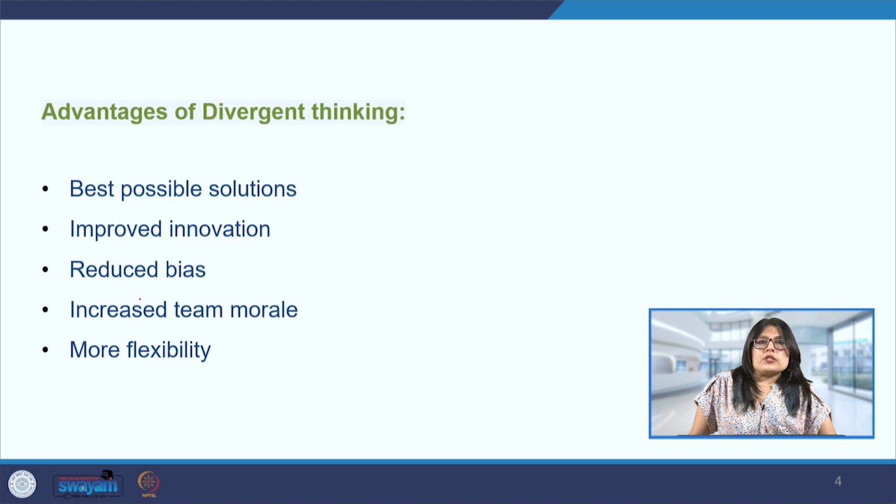The next advantage is reduced biases. Biases generally arise from the limited viewpoint that we have about certain aspects. We already hold certain biases based on our prior experiences, or many other things like upbringing and the exploration that we have already done.